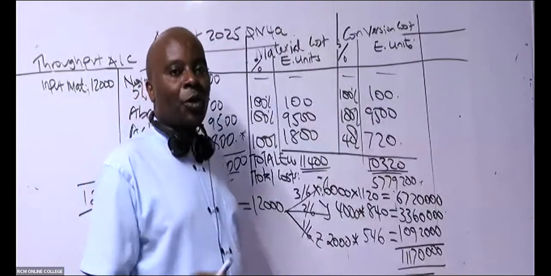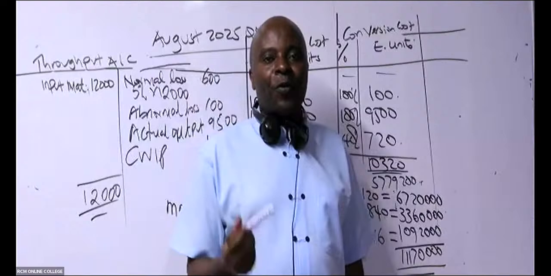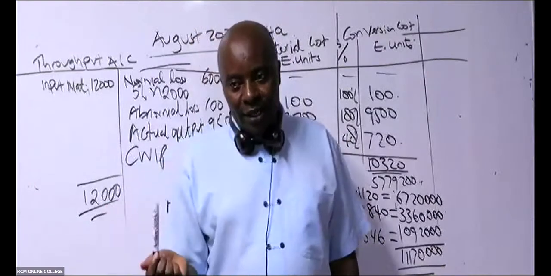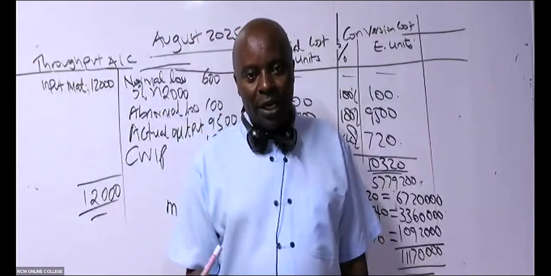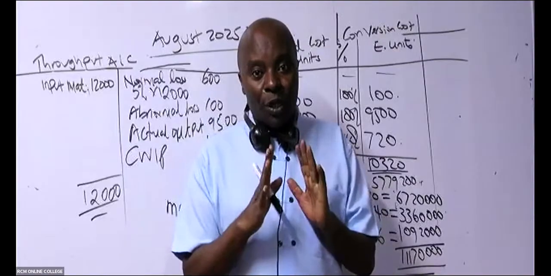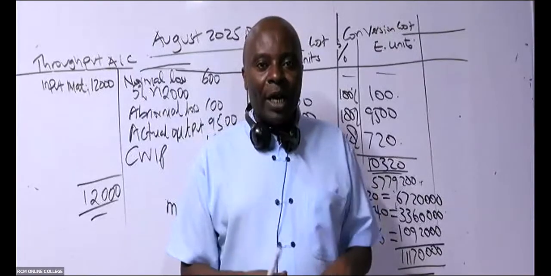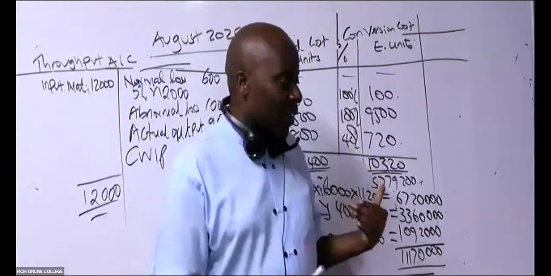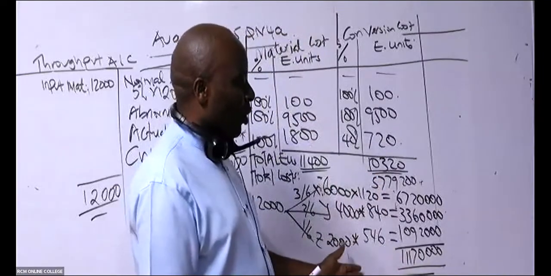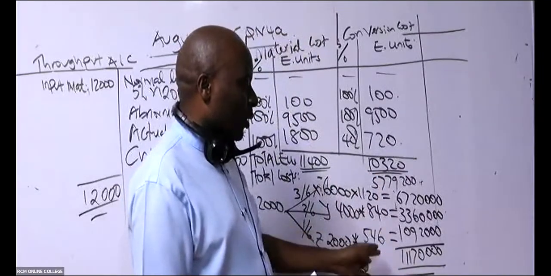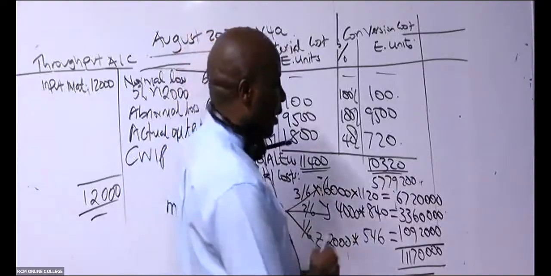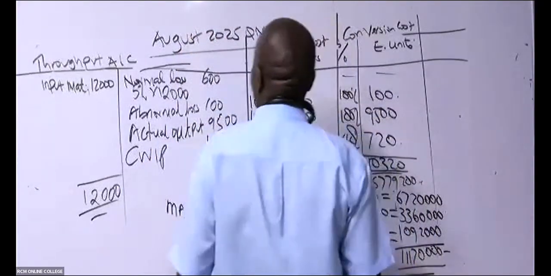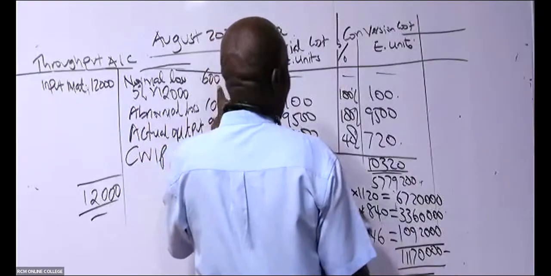But now remember, for material cost, at least we get some reprieve from the normal loss units that we sell. We say it in the normal class. If you have material cost for equivalent units, and then you happen to be having normal loss, then you shall always deduct this figure. You credit normal loss proceeds to this account. In this case, how many normal loss units do we have here? 600.